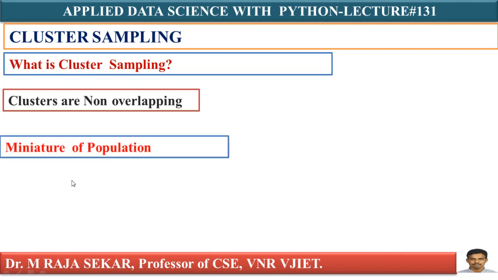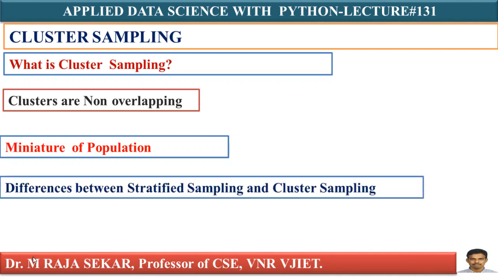Each cluster is a miniature of the population. This point is also important. We will try to understand the difference between stratified sampling and cluster sampling.